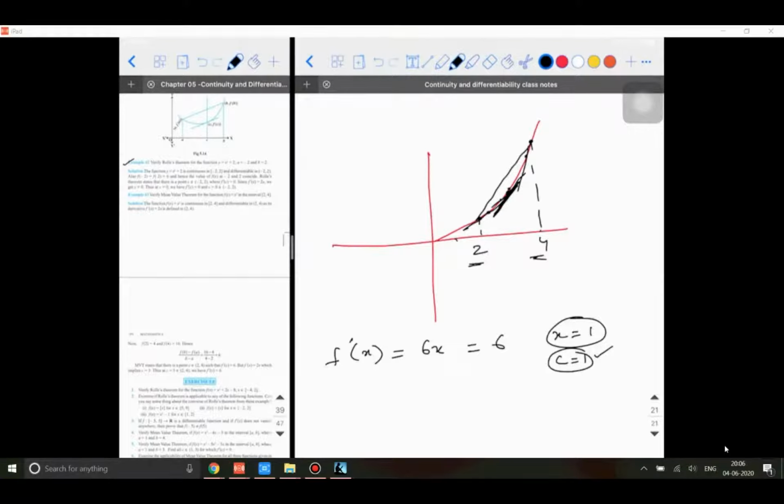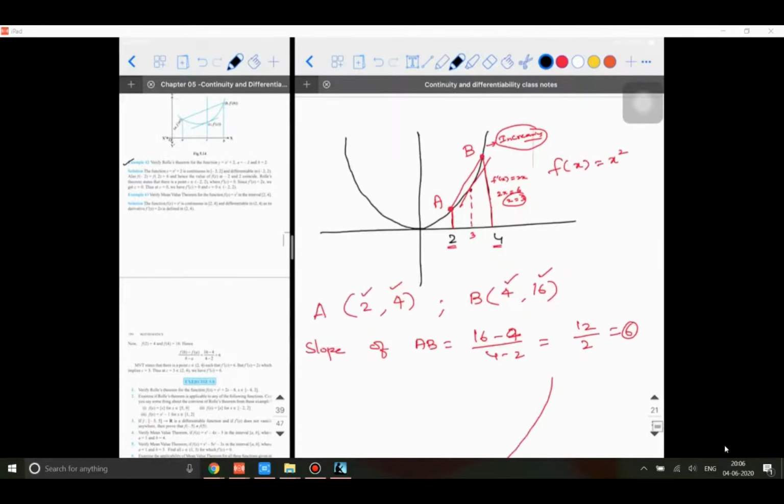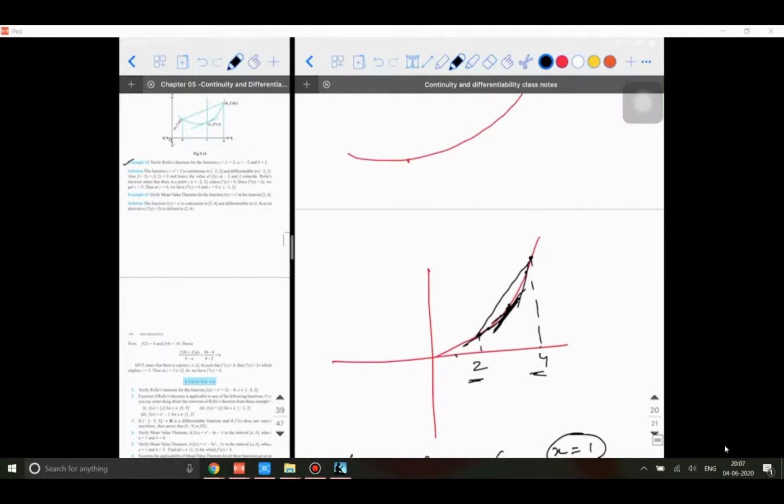No, then the mean value theorem is not verified. What I'm trying to conclude is you need to find the slope of the line joining the extreme points. You should differentiate and equate it to this particular slope. And when you solve for x, if the value of x is coming between the given values of the domain, yes, mean value theorem is verified. If it is outside of it, it is not verified. As simple as that.